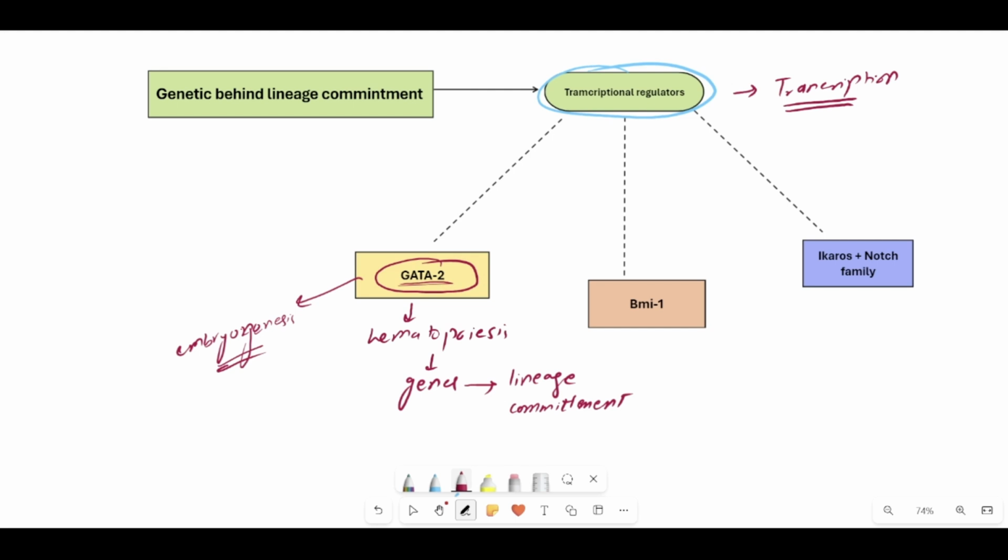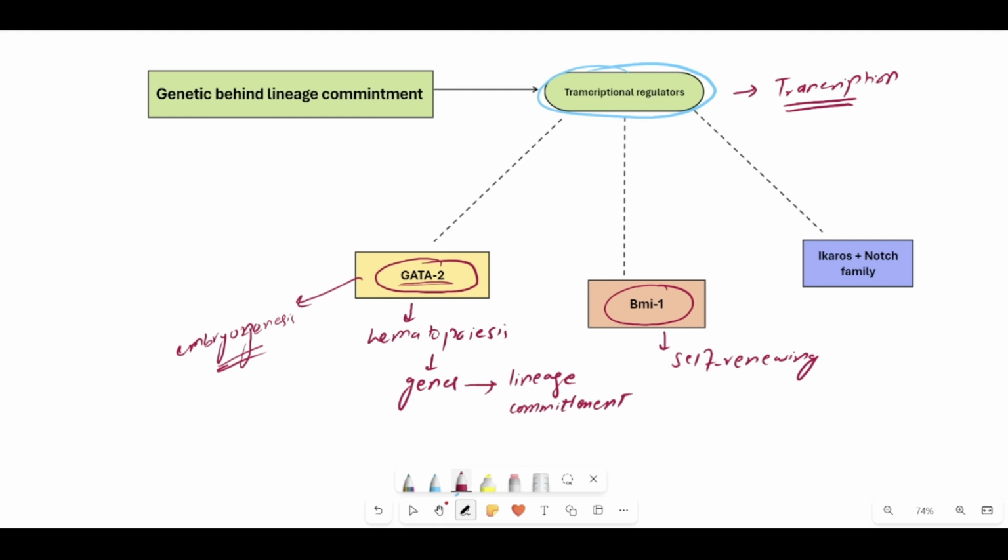Another transcription regulator which has been discovered is BMI1, and it is very important for the self-renewing ability of the hematopoietic stem cells. It helps them to repopulate themselves and to produce daughter cells of their own kind.